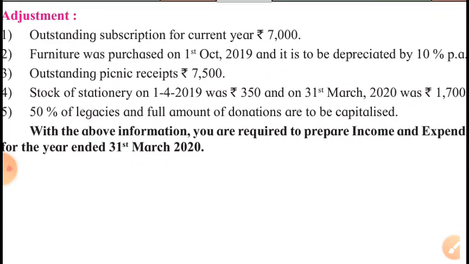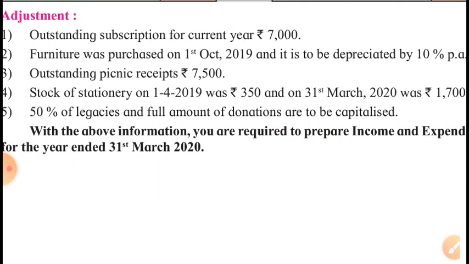Finally, 50% of legacies and the full amount of donations are to be capitalized. So remember, legacies will be shown in the inner column and 50% of legacies and donations will be capitalized. We need not show donations in the inner column because the full amount is to be capitalized.